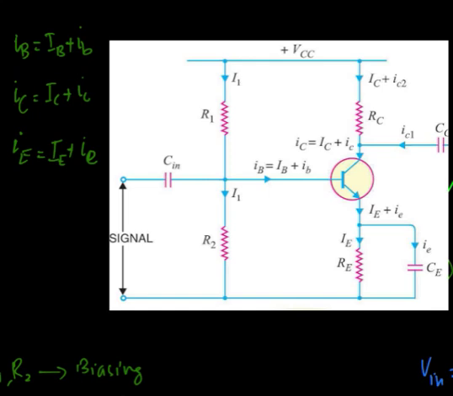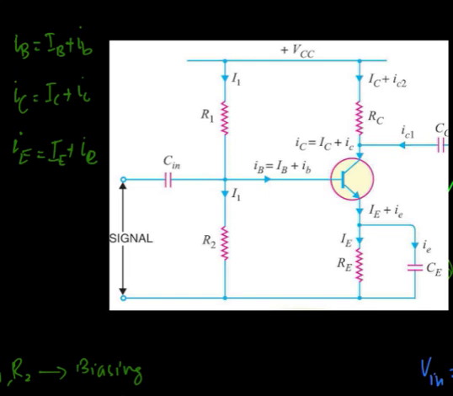This is avoided by using the bypass capacitor Ce and a coupling capacitor which allows coupling one stage of the transistor to the next stage, so that the biasing conditions of the second stage are not upset by the presence of the first stage.